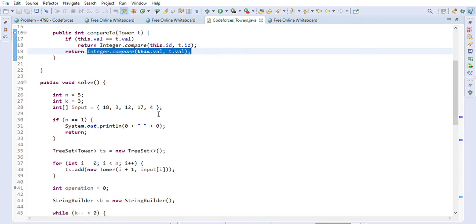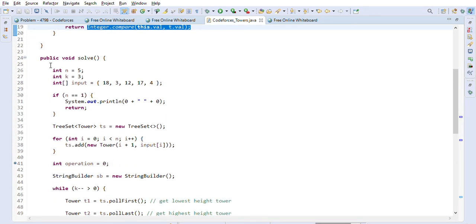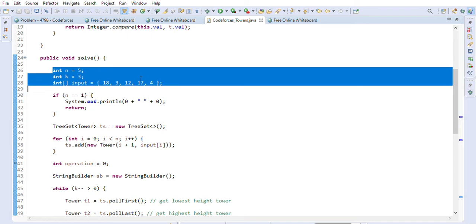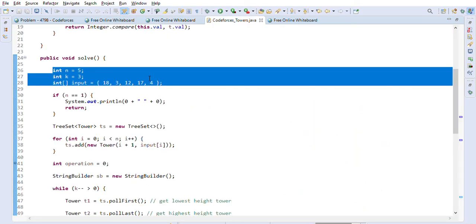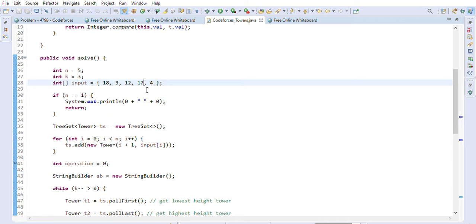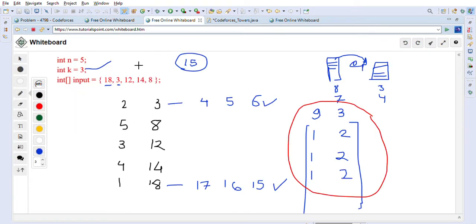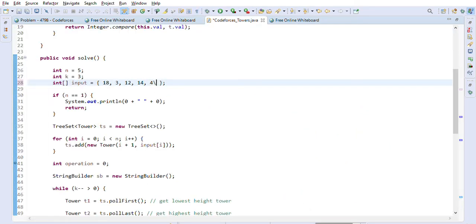So Tower is the class that we created. After that, this input is given to us: 18 3 12 17 4. So 18 3 12 14 8. So we have to change this one. This is another example I was trying. So this one is 14, sorry, after 12 and then 8. This is 8. So this is our example.